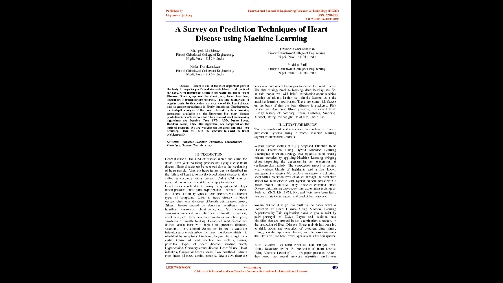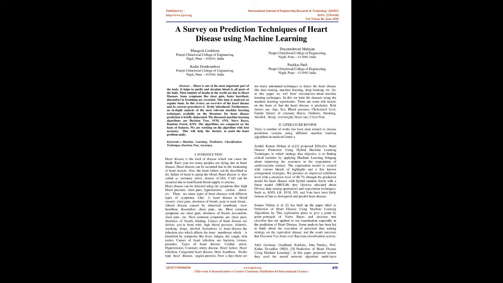Introduction: Heart disease is a kind of disease which can cause death. Each year too many people are dying due to heart disease. Heart disease can occur due to the weakening of the heart muscle. Also, heart failure can be described as the failure of the heart to pump blood. Heart disease is also called coronary artery disease, CAD. CAD can occur due to insufficient blood supply to the arteries.